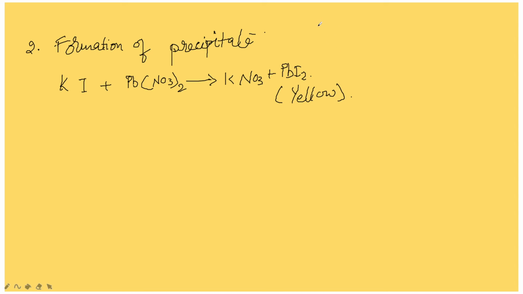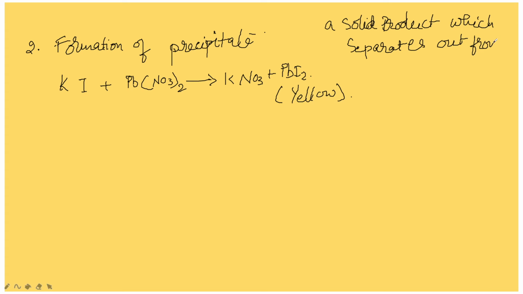A solid product which separates out from the solution during the reaction, that is only called a precipitate.